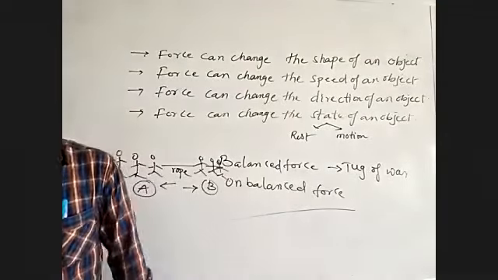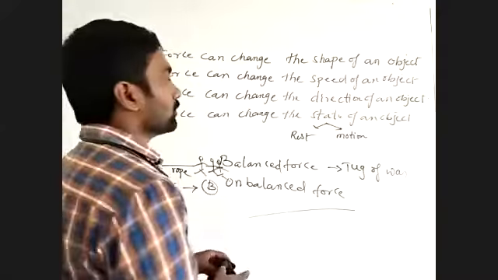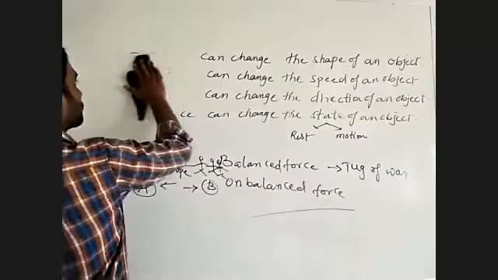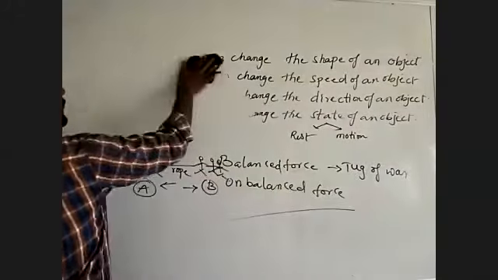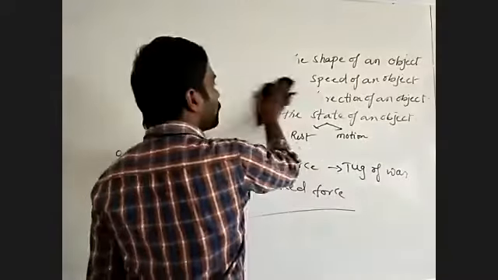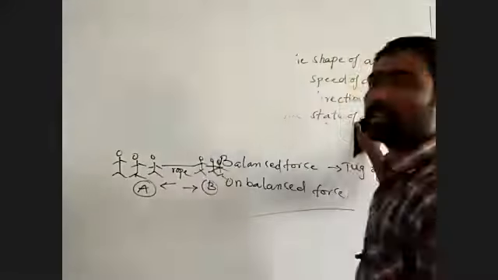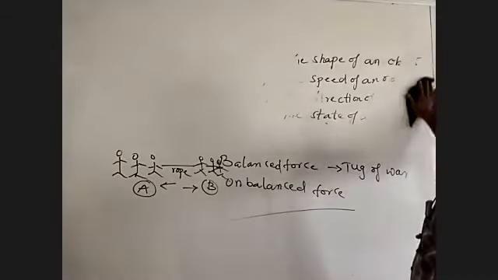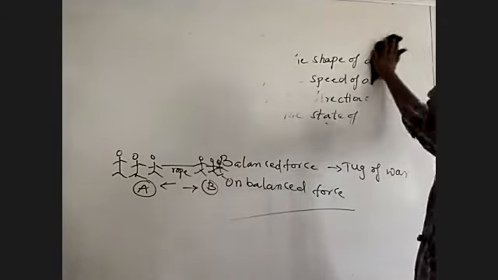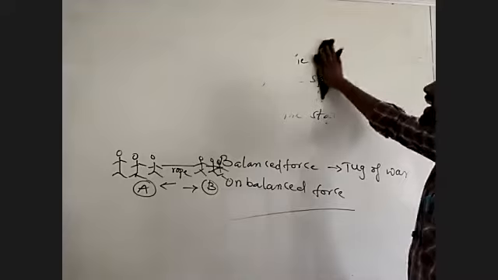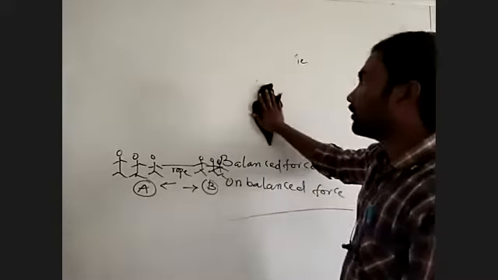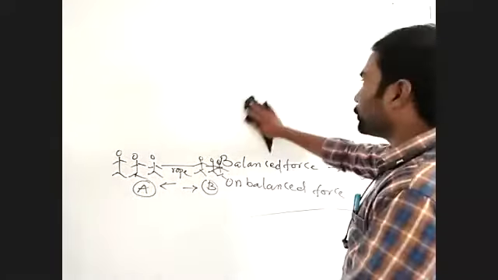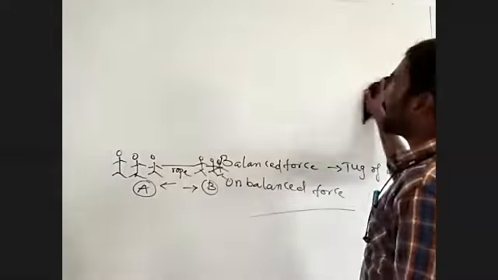Then one more thing we have to talk about is pressure. What is pressure? Do you observe a porter carrying luggage on his head? Observe how he is carrying that luggage.